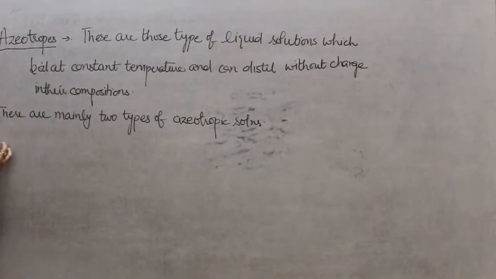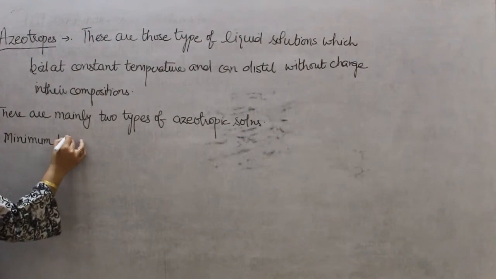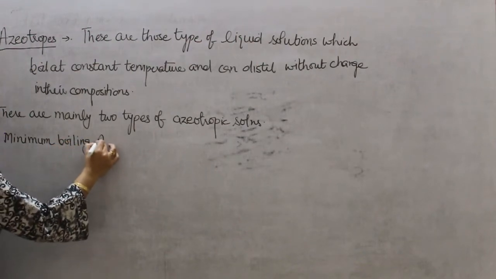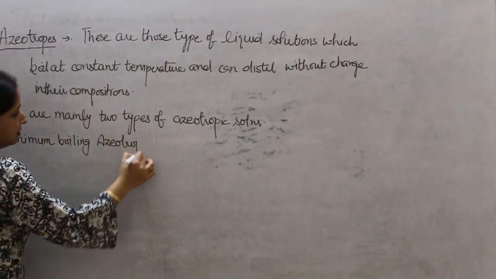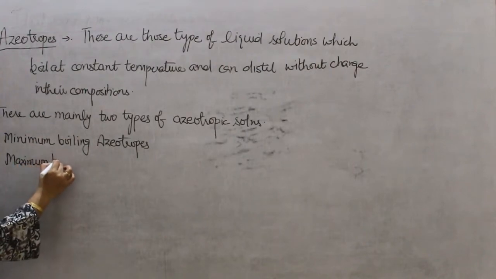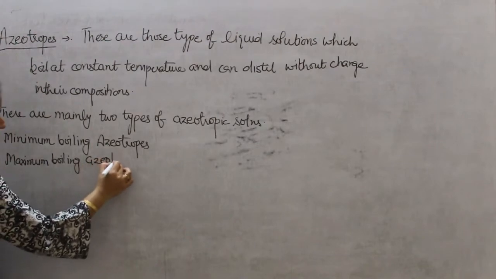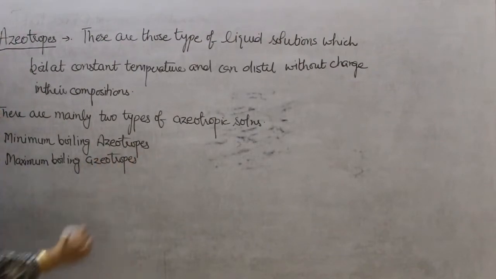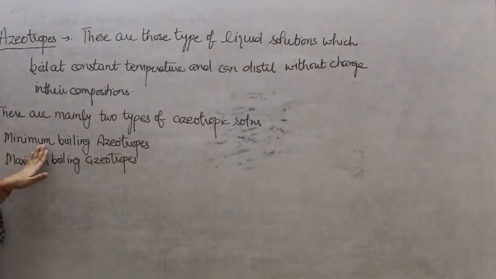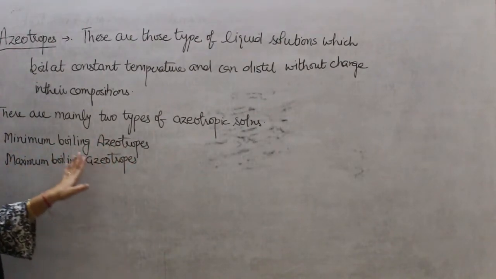First, minimum boiling azeotropes, and second is maximum boiling azeotropes. There are mainly two types of azeotropic solutions: minimum boiling azeotropes and maximum boiling azeotropes.